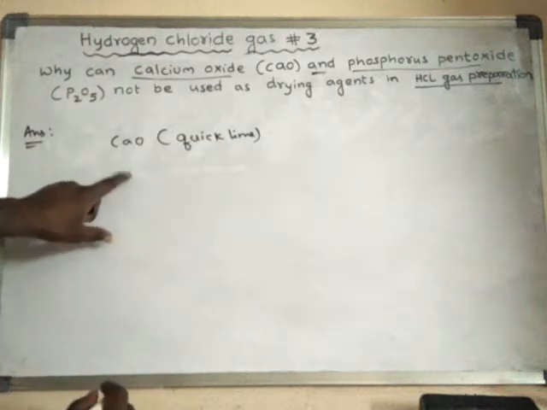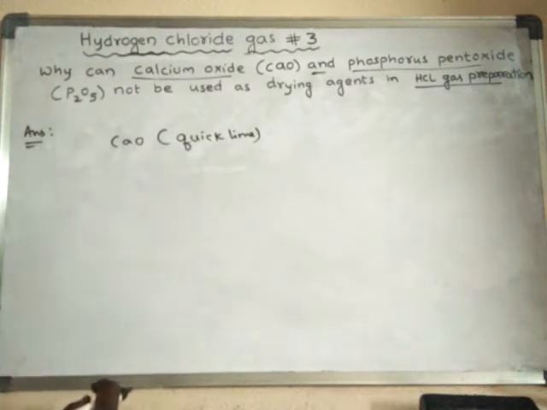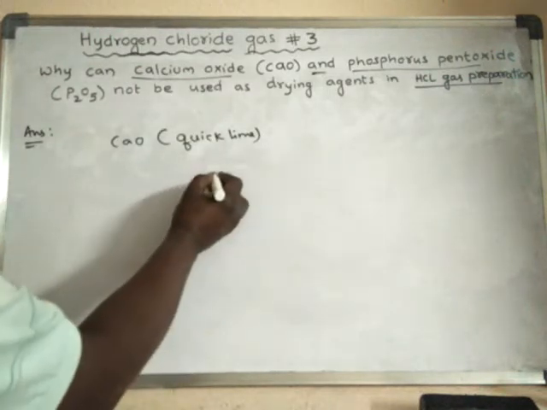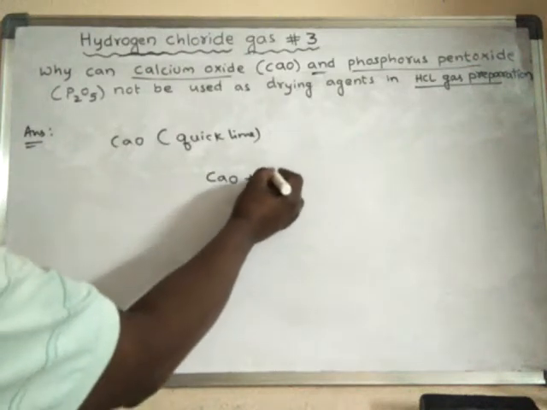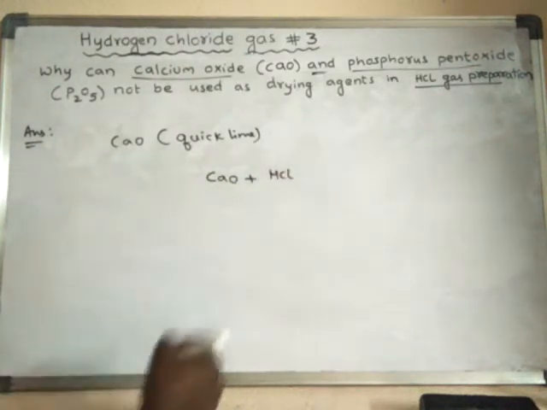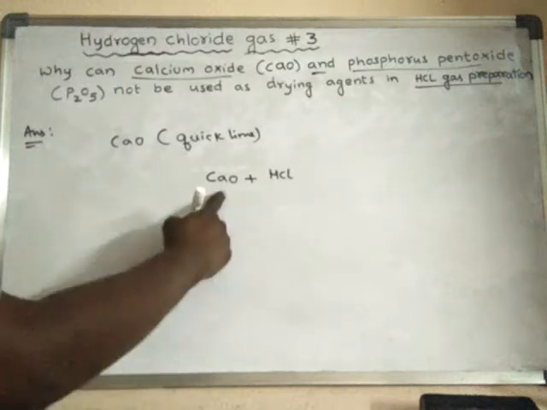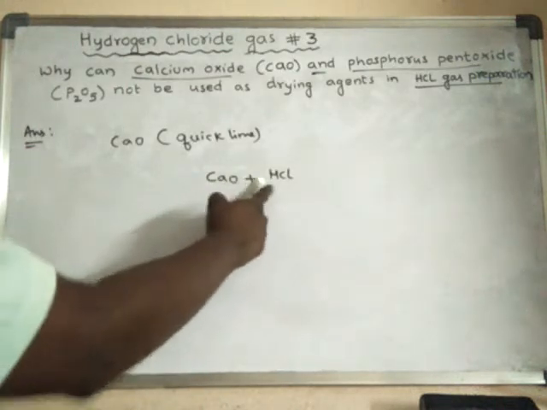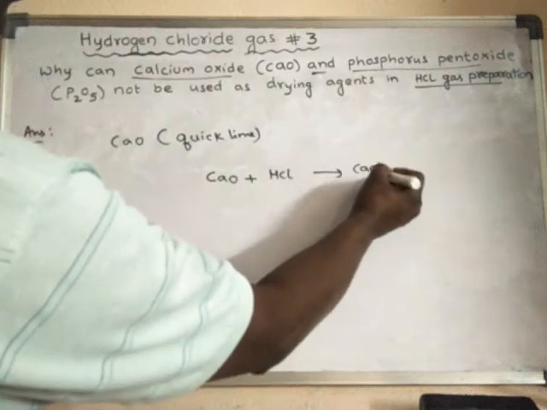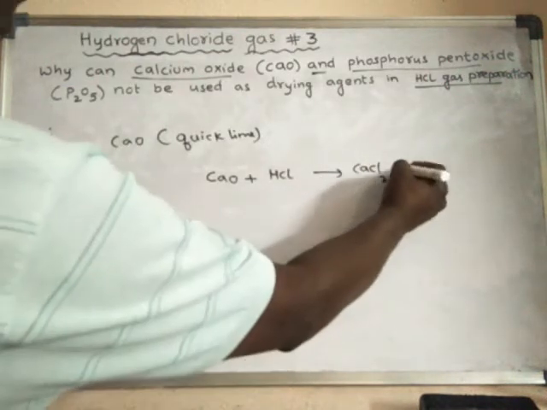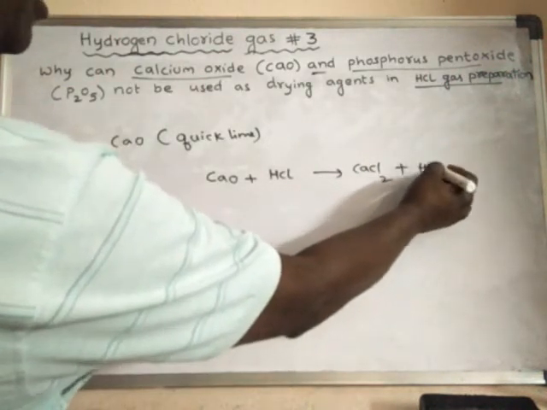It is basic in nature. As it is a base, it can react with acid, HCl. HCl is an acidic gas. So the reaction takes place between these two and forms calcium chloride, a salt, and water is formed.